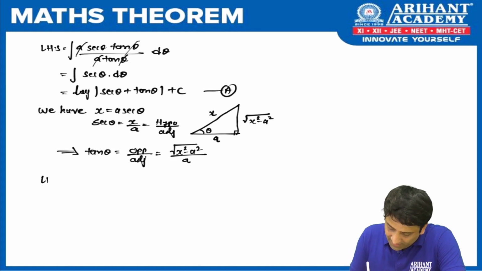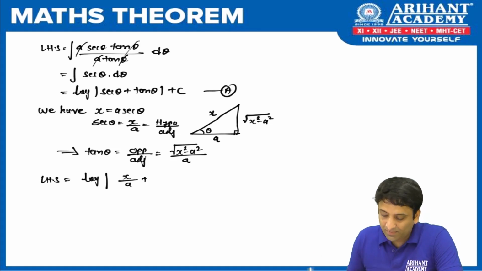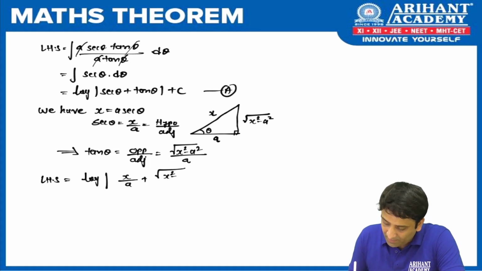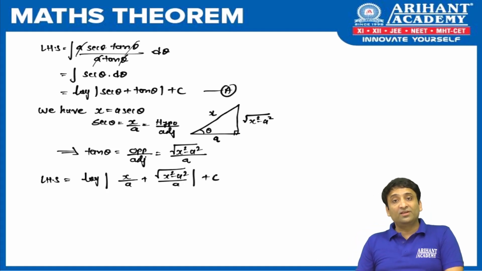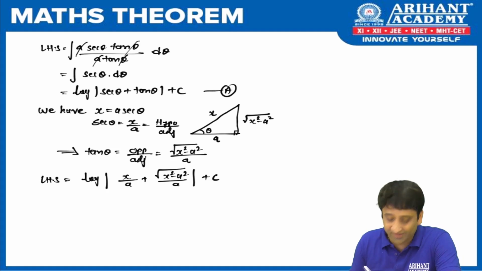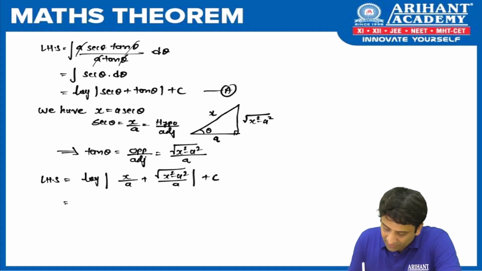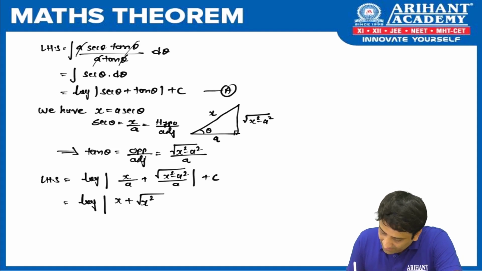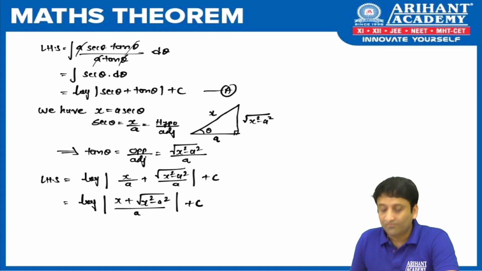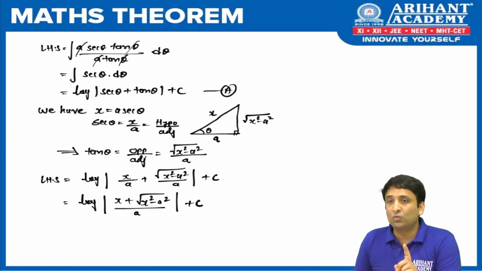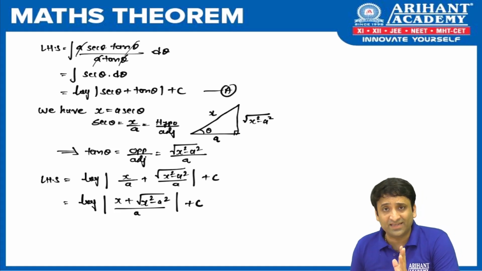So we get LHS is equal to log of mod of, in place of sec what will we put? x upon a, plus, and in place of tan, root of x square minus a square upon a, plus c. We are very close to the final answer, but there is a small simplification. The denominator is the same, so can we write x plus root of x square minus a square upon a plus c. Done. Now if you see the final result, we don't want a there, so no problem.